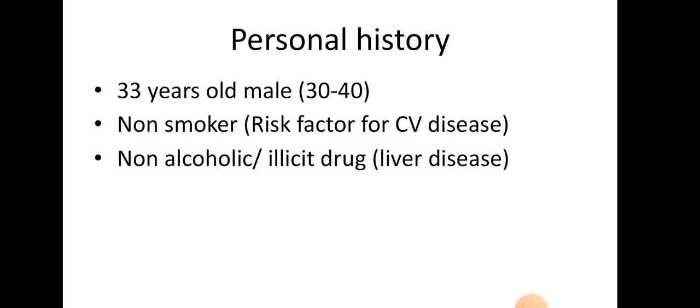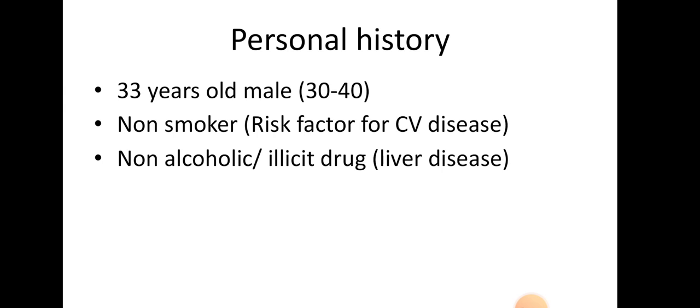The patient's personal history: he is a 33-year-old male. He is a non-smoker, non-alcoholic, and does not use illicit drugs. The typical age for autosomal dominant polycystic kidney disease is 30 to 40 years old. This is the age where the symptoms arise, and the patient is within this range.